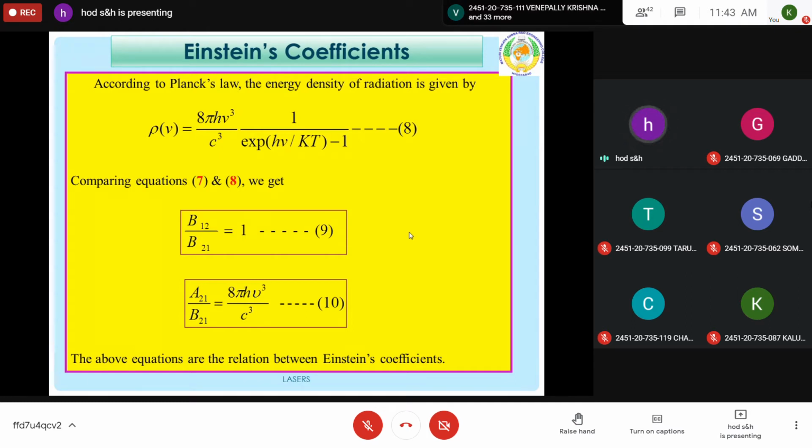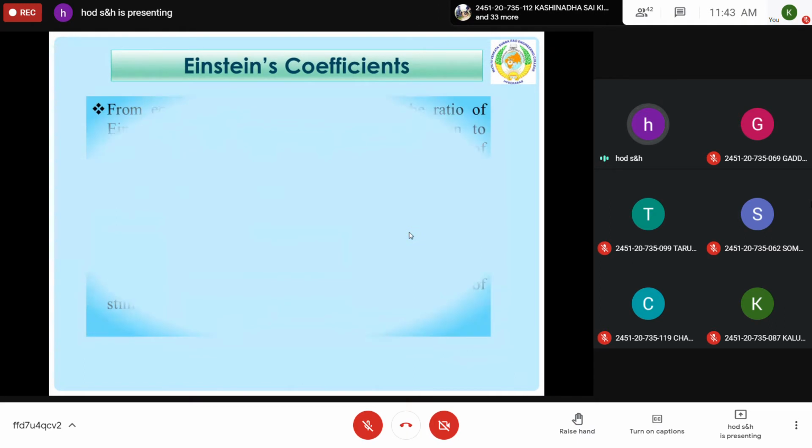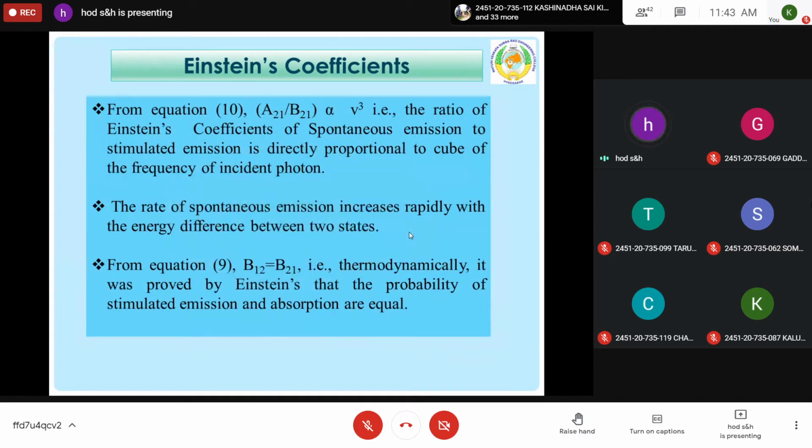From this, we can conclude that the probability of spontaneous emission increases with the energy difference between two states, or the ratio A21 by B21 is directly proportional to the cube of frequency of incident radiation or incident photon. So these are the relations between Einstein coefficients for induced absorption, spontaneous emission, and stimulated emission.